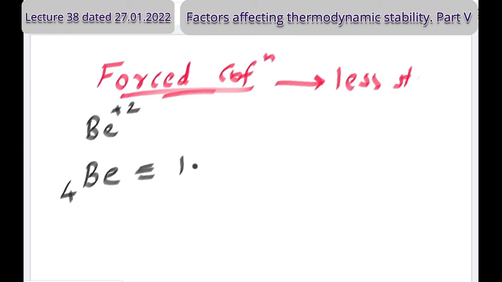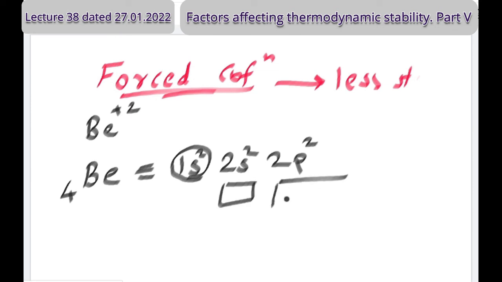So its electronic configuration is 1s2, 2s2, 2p2. If I do not count the inner 1s electrons, then the 2s has only one orbital. In case of p, 3 orbitals are there, and maybe the electrons are only 2. Let them be here, 2 electrons. So beryllium can undergo... I am talking about beryllium here, but actually what?